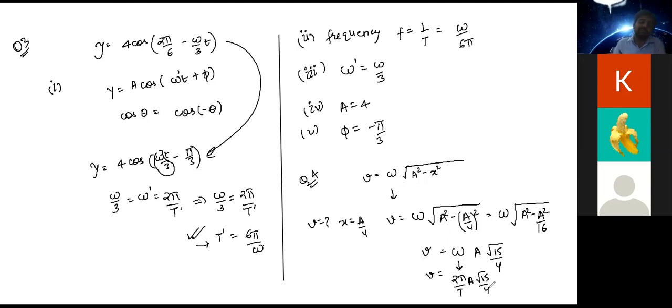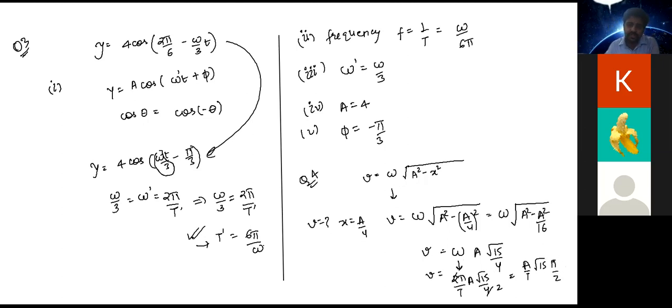Class, this is also something many questions try to confuse you with. They will give you some data and ask you something else. So you need to understand how to establish relationships between different variables, which is already established, just that you need to recall it. So see here, 2 and 4 will get cancelled. So we'll have a by T times under root 15 into pi by 2.